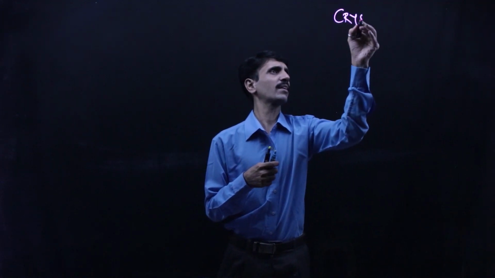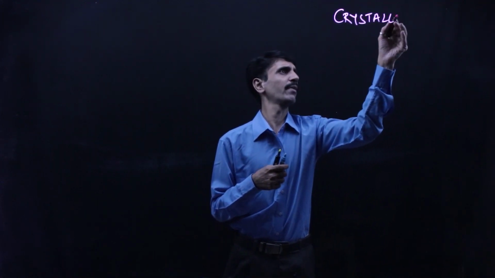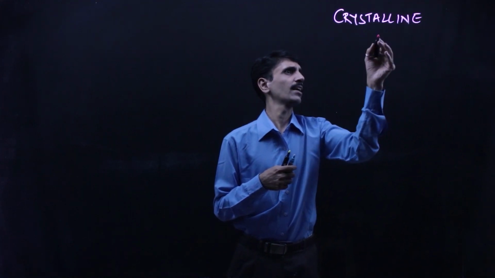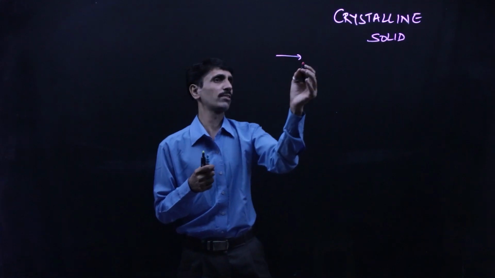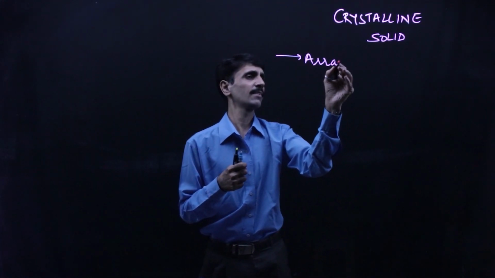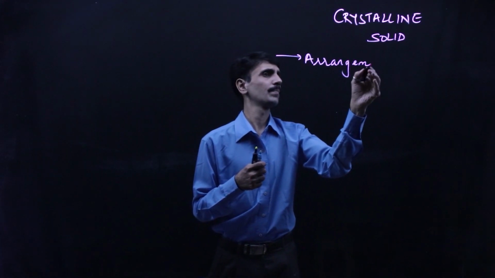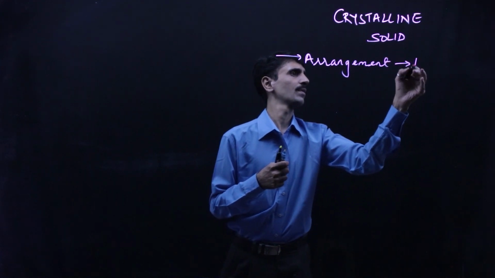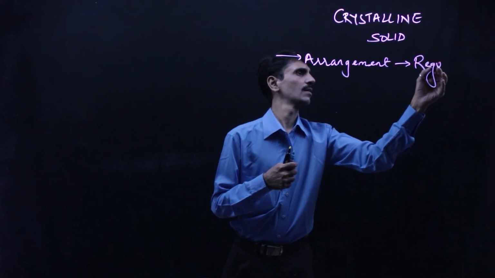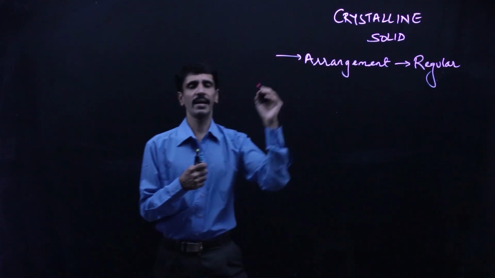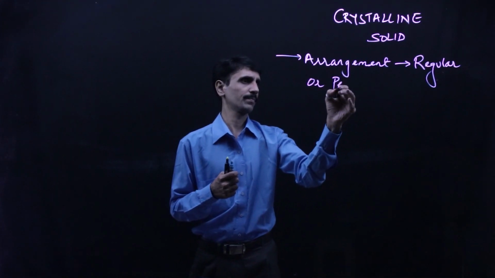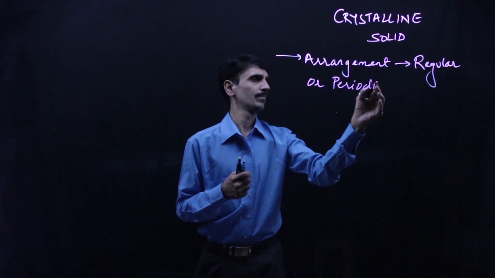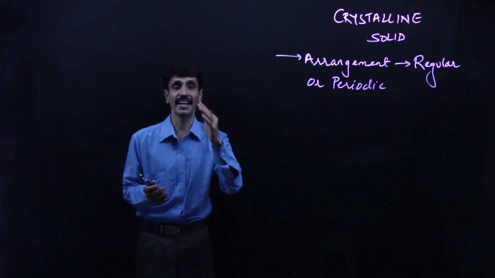So when you talk about a crystalline solid, the very first point that you need to remember is with respect to arrangement. That arrangement is regular. Okay, the arrangement is what? Regular, or we call it a periodic arrangement. The arrangement has a regularity.